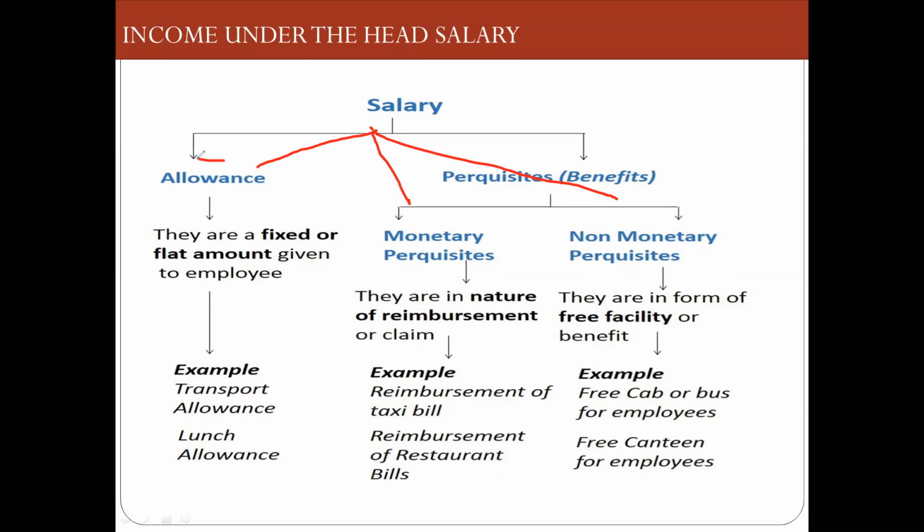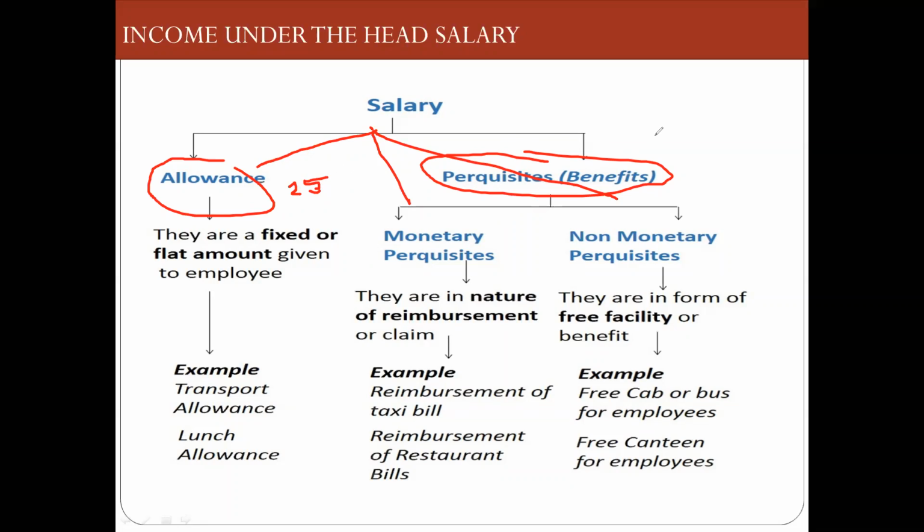It's very important, because there are at least 25 allowances which are given by the employer to the employee based upon the nature of the work the employer and the employee are carrying out, and there are so many perquisites.